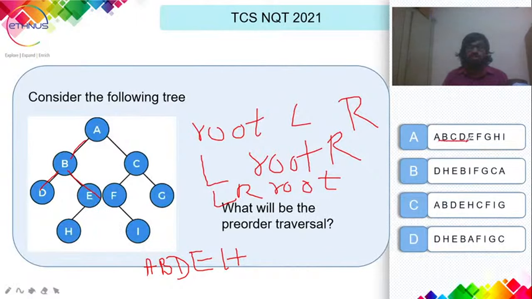The first answer is A, B, C, D or something, and the second answer is D, H, E, B. But the third answer we have is A, B, D, E, H. So no need to solve the entire problem. We have found our answer over here because this is very similar. So we'll choose C as the right answer.